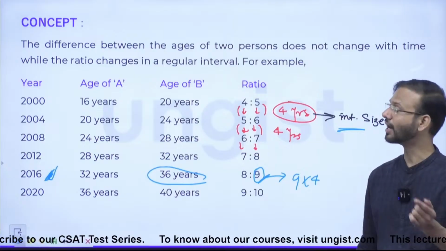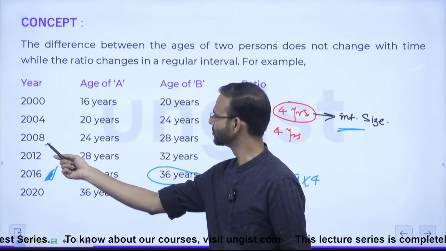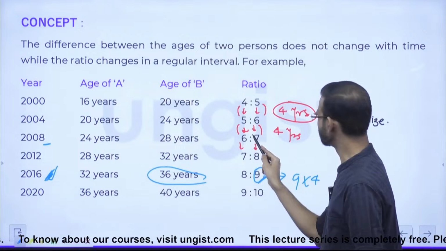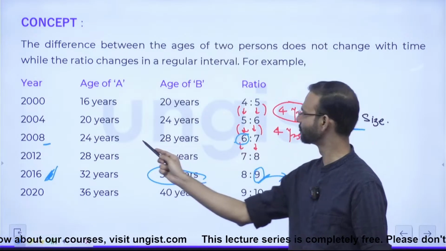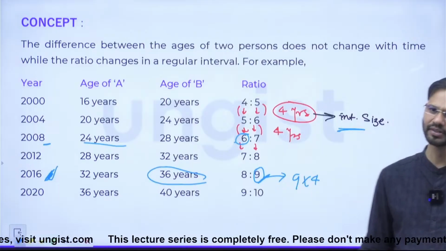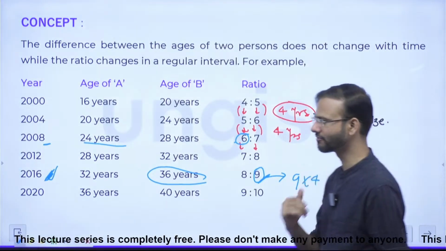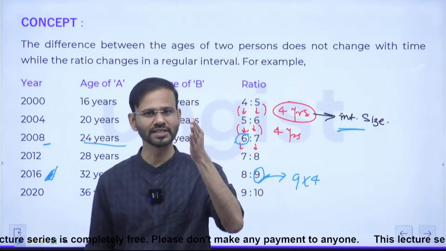Everyone fine now? Again, let's say another question. The age of Mr. A in 2008. So the ratio term is 6. 6 into 4 will be 24. Getting it, everyone? Right? So here, first of all, what you have to identify? You just need to identify the interval size.